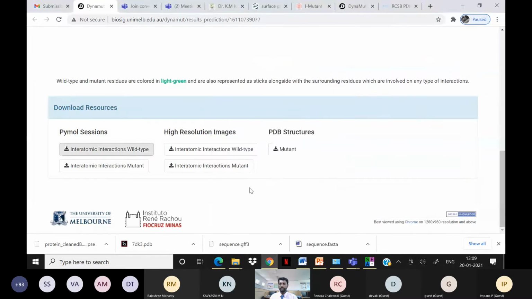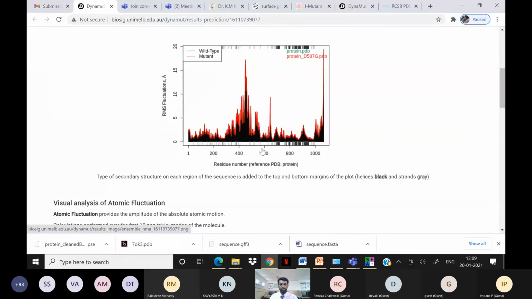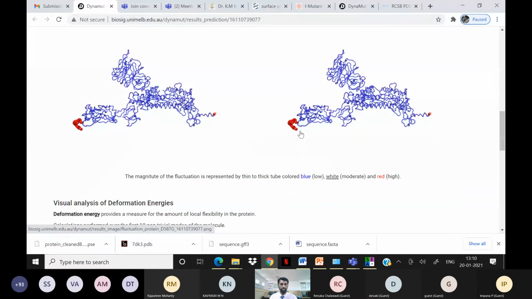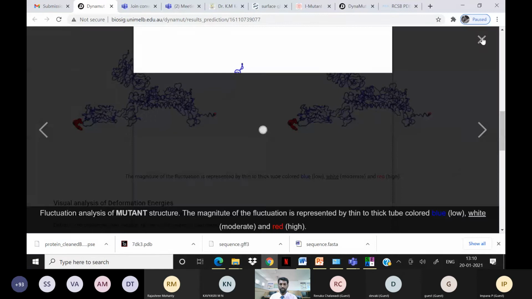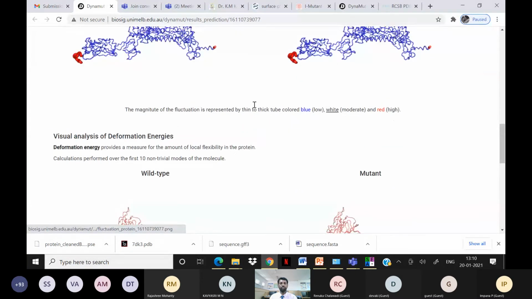Okay. So, and the fluctuations also, you can see the residual fluctuation. Suppose, is there any 614 position? Is there a lot of fluctuation? Stability is there, the residual fluctuation, because the wild type and mutant, you can see the mutant D587G there. Actually, we uploaded some other model protein structure, so it is there in the model protein because it started from 1, 2, 3, 4, 5. So that protein structure we use, the protein wild type and mutant type is there. All this information you can get from this.